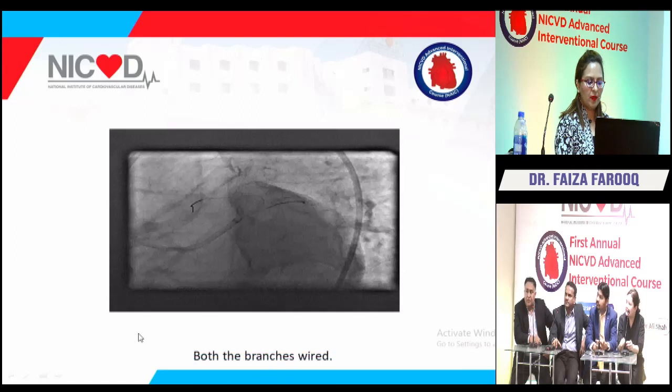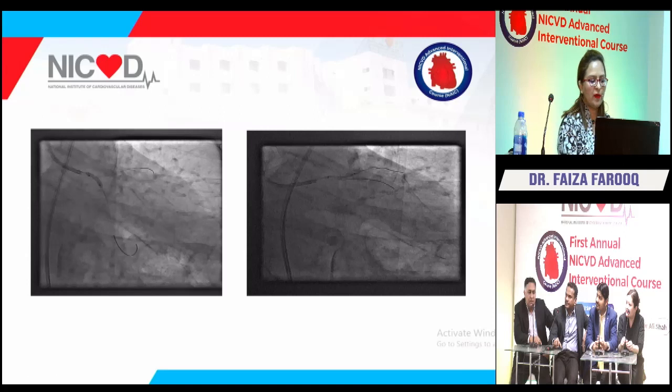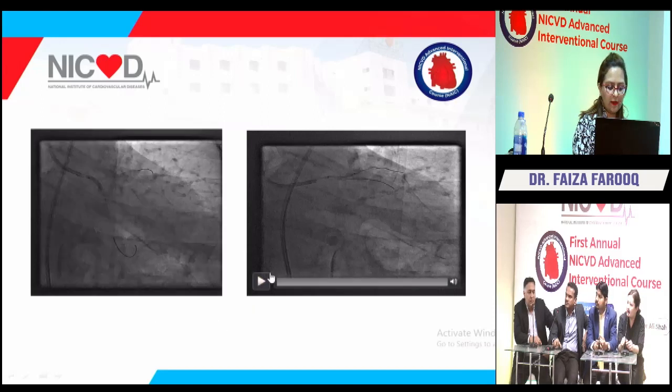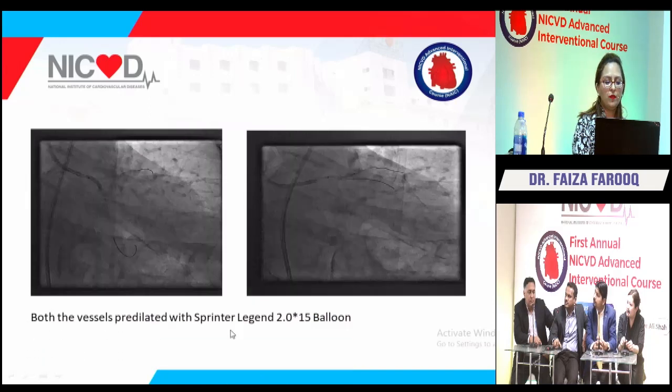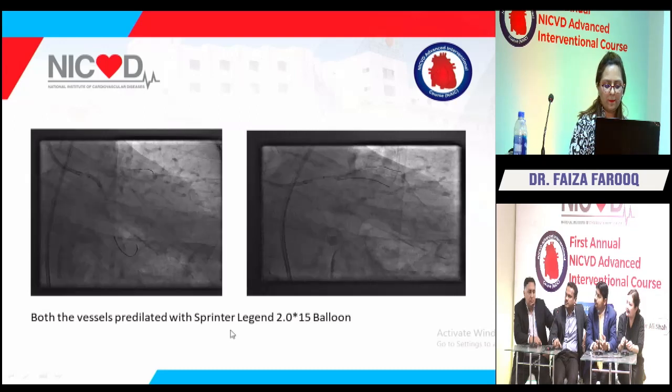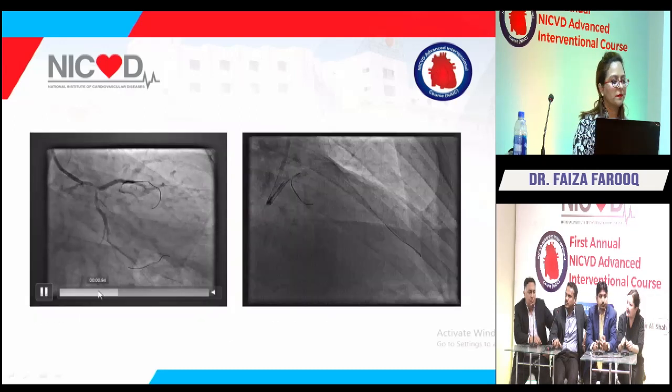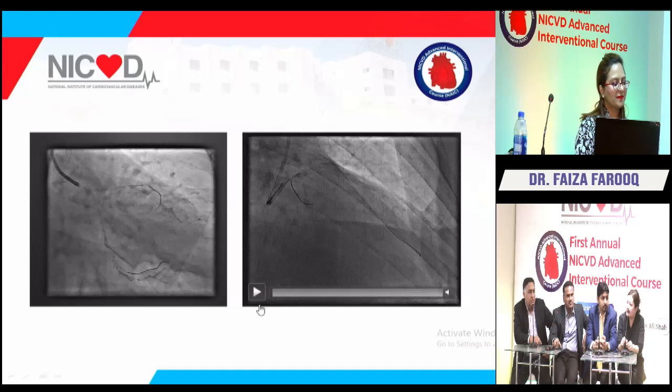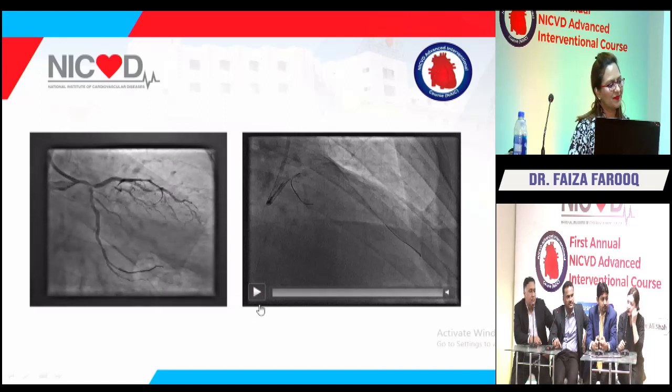So, coming back to it, ultimately we were able to wire the circ with approximately, I think, around 10 to 15 minutes of fluoro. Immediately the circ was pre-dilated with the 2/15 balloon, and the LAD was also pre-dilated. And ultimately TIMI 3 flow was achieved with no distal dissection noted. So out of so many techniques mentioned by the panelists, what technique did you use?